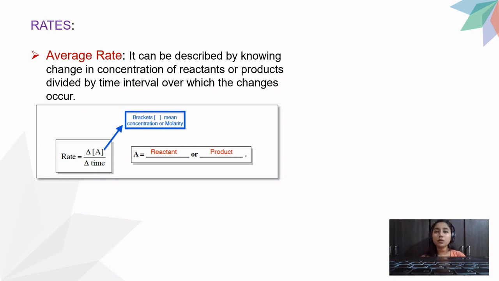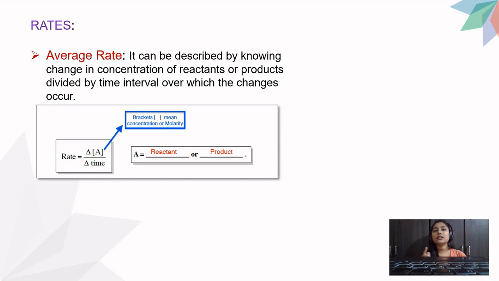Square brackets are used to indicate that you have written concentration, and here in rate equations, normally we use concentration in terms of molarity. Molarity is a term in which we measure concentration. And it is nothing but divided by delta time. Now, delta again is change in and time is time.